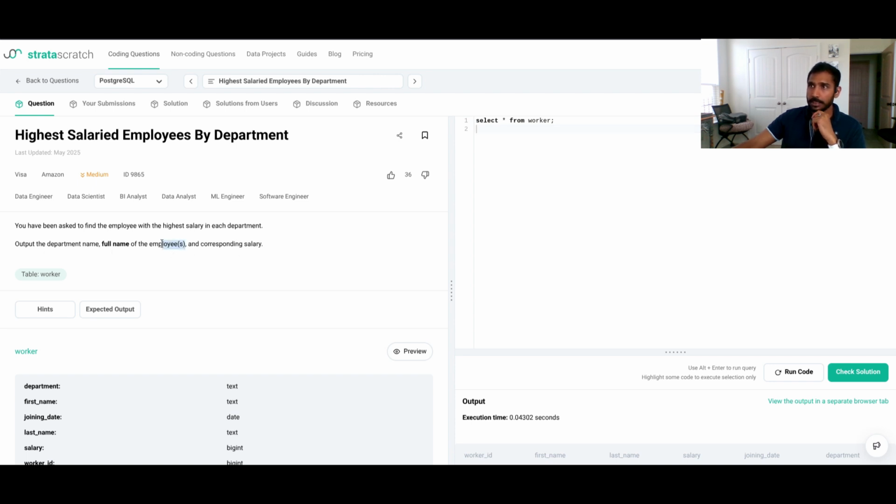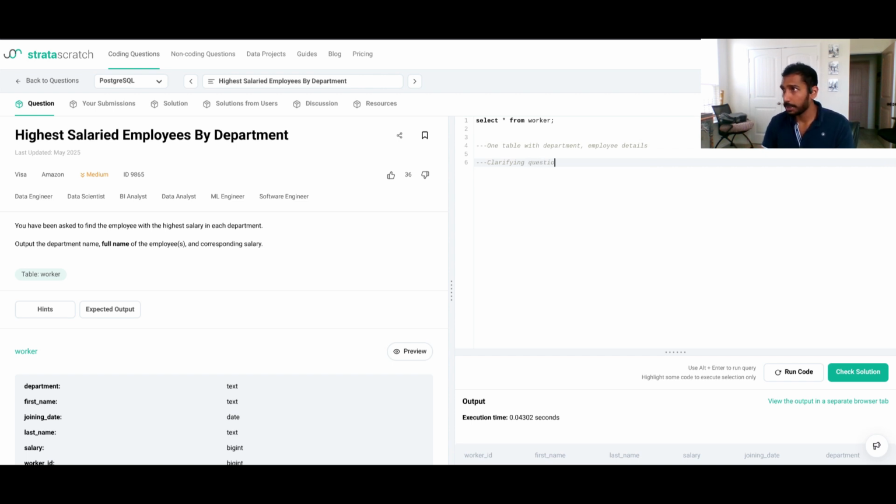So I'm taking a hint from this question. It says employees. That means it is good to ask the clarifying question if the interviewer wants you to bring all employees that satisfy the criteria, or only the top employee and do a tiebreaker. So I'm going to, without any further delay, try and put those thoughts out here. Quick update on the table and the data that is available to us. It is just one simple table called worker, and we need to identify the highest salary, the department, employee details. A clarifying question I would always note down, because that's how the interviewer is able to gauge your critical thinking and thinking on your feet.